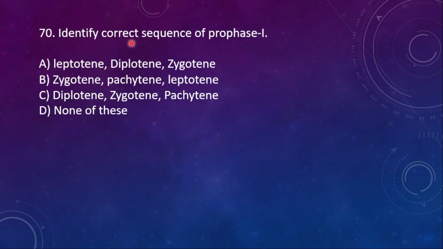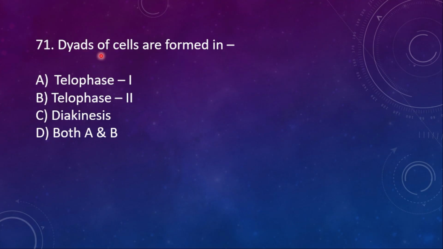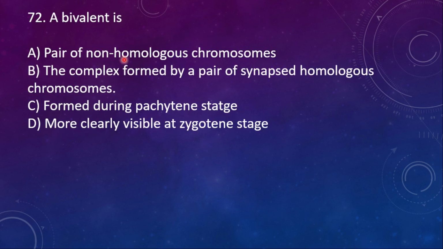70th one, identify the correct sequence of prophase. Just now I said A. Leptotene, diplotene, zygotene. First, lazy, L it must be, isn't it? So the right option is none of them, because only 3 are given. Actually prophase has how many? 5 stages. 71. Dyads of cells are formed in A. Telophase 1, B. Telophase 2, C. Diakinesis, D. Both A and B. So here the right option is telophase 1.